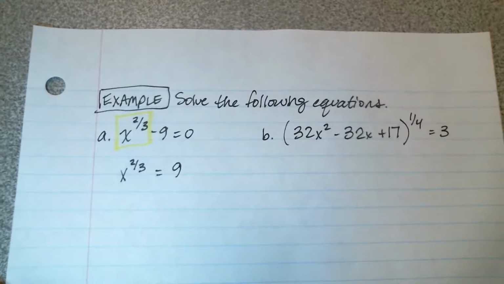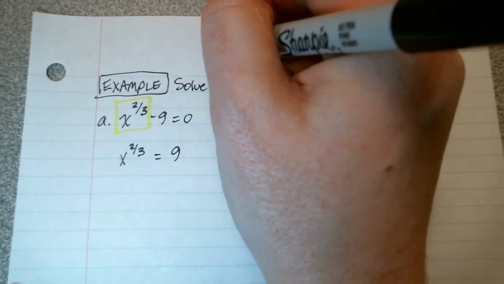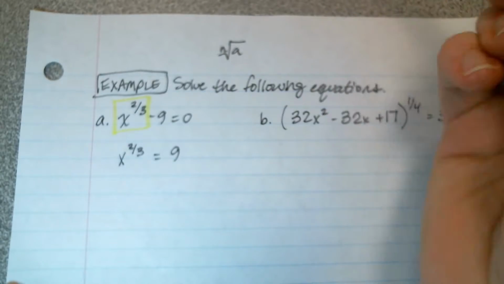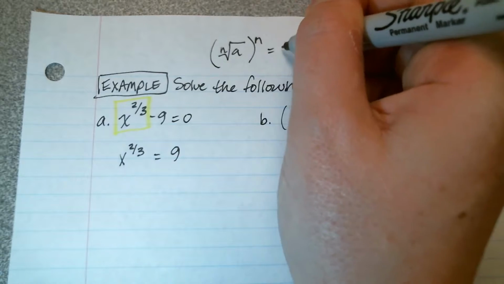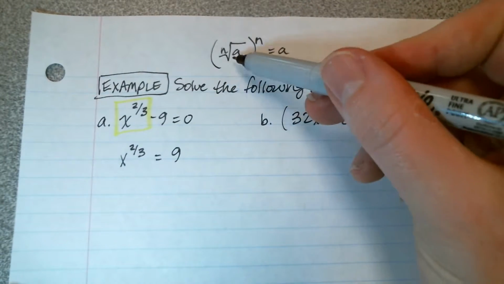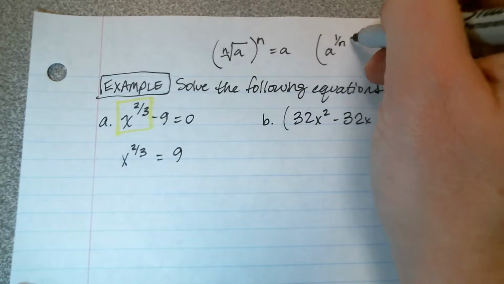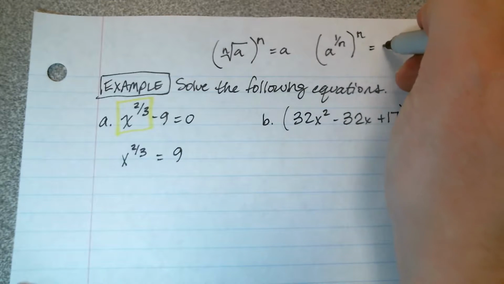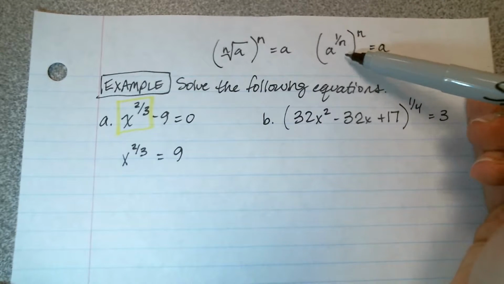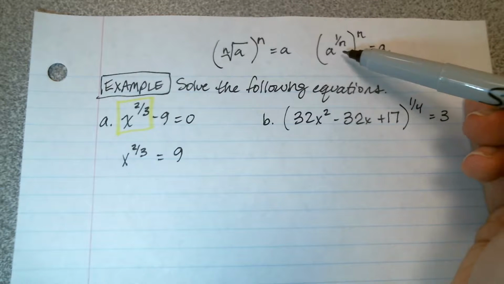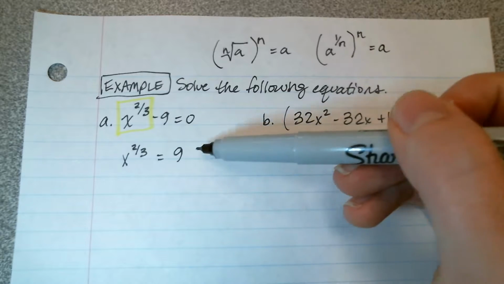this term. Now, just like with radical equations, if I have the nth root of a and I want to eliminate that radical, the way to do that is to raise it to the nth power, right? But remember that a radical is the same as a base to a rational exponent. So if I have a base raised to a rational exponent, the way to eliminate that exponent is to raise it to the power that is the reciprocal. So that's what I'm going to do here.